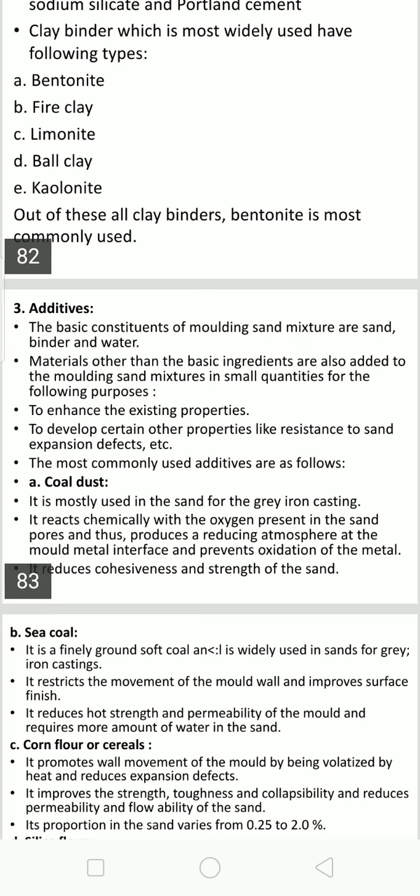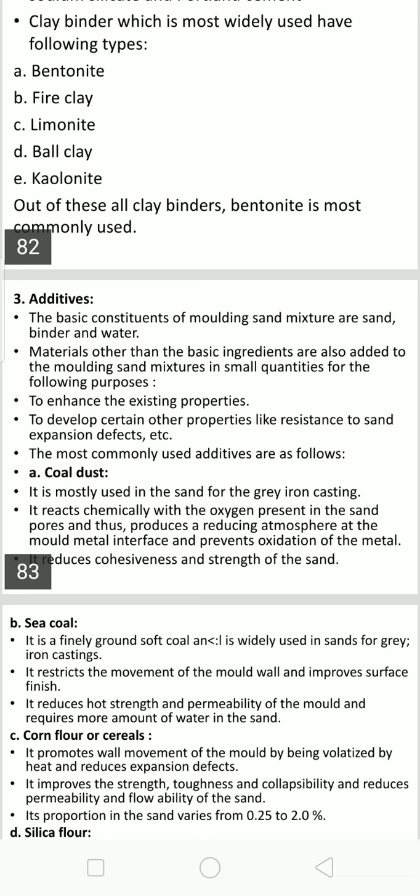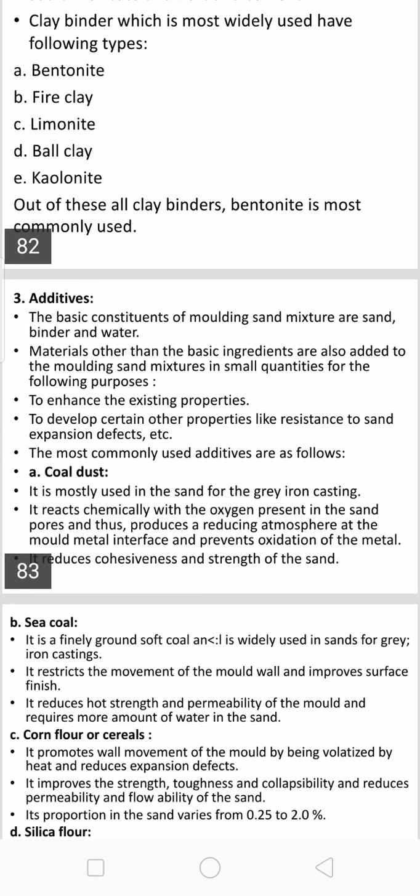It is mostly used in sand for gray iron casting.